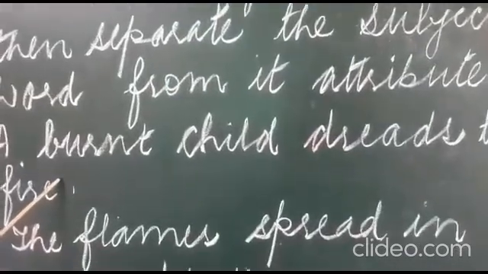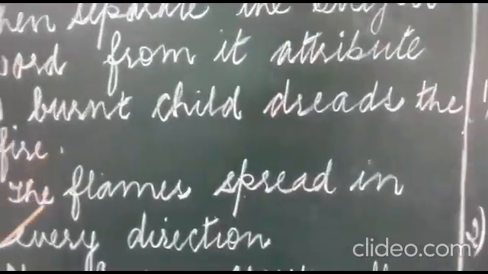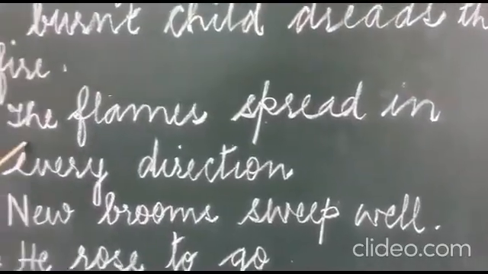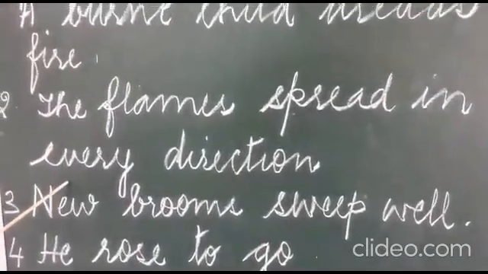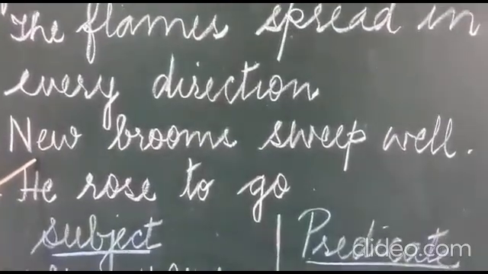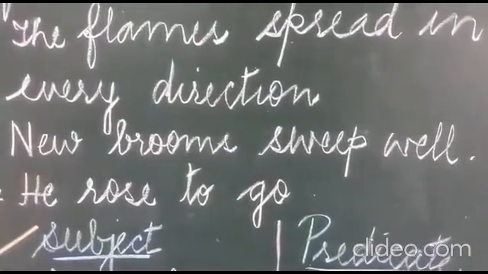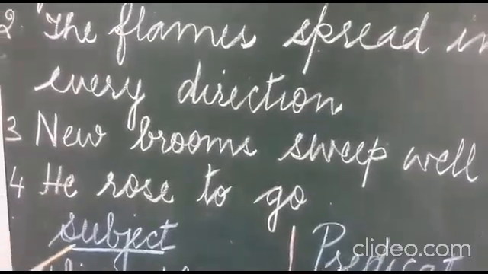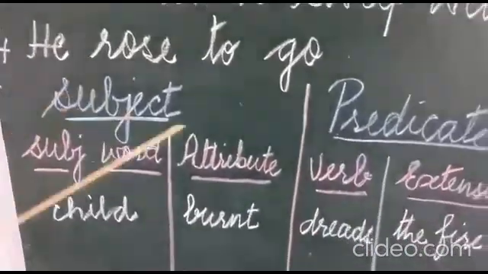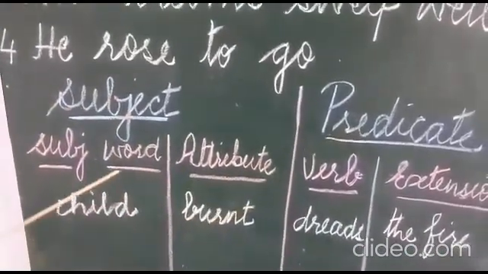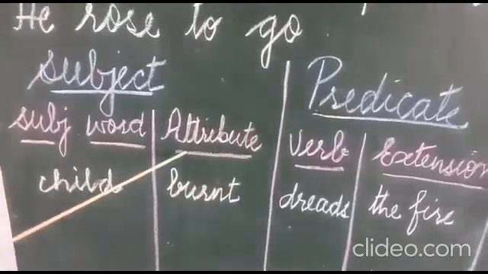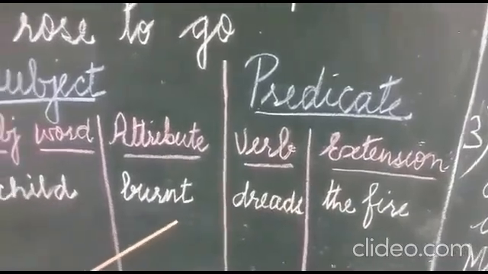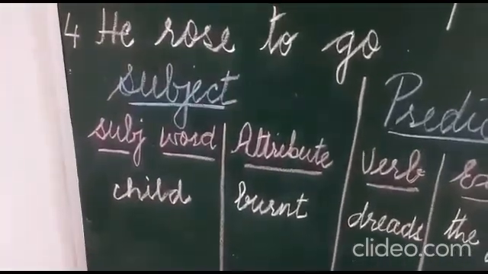A burnt child dreads the fire. The flames spread in every direction. Third, new brooms sweep well. Fourth, he rose to go. And you have to divide into subject and predicate, and the subject word, attribute, verb and extension. One I have written, the rest you do yourself.